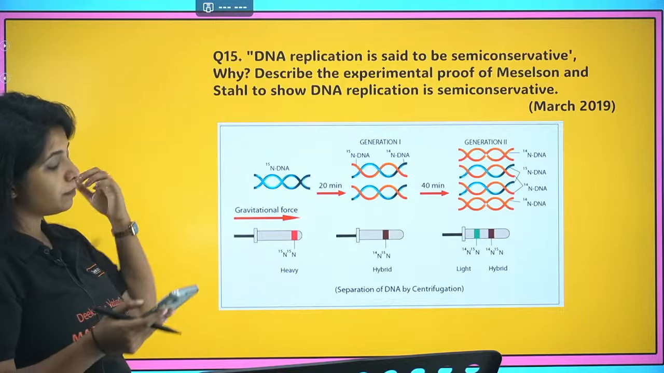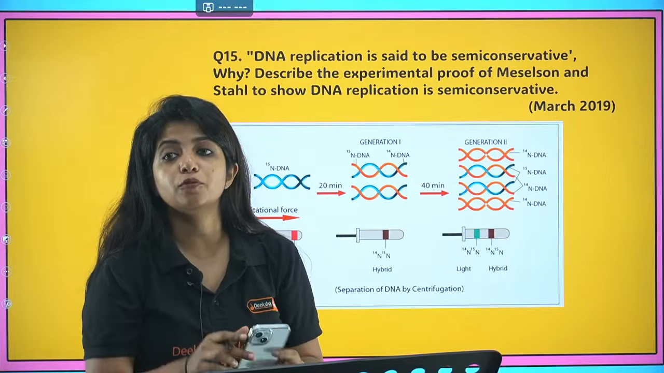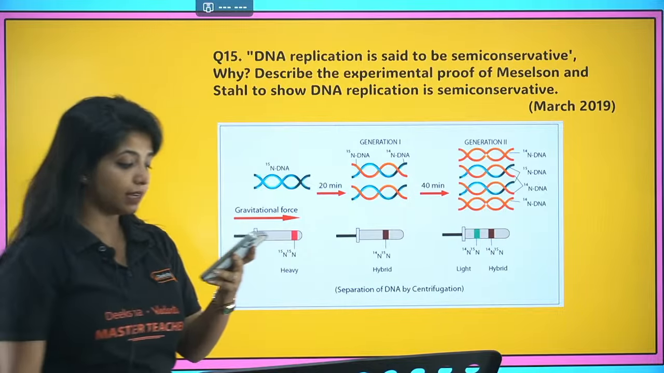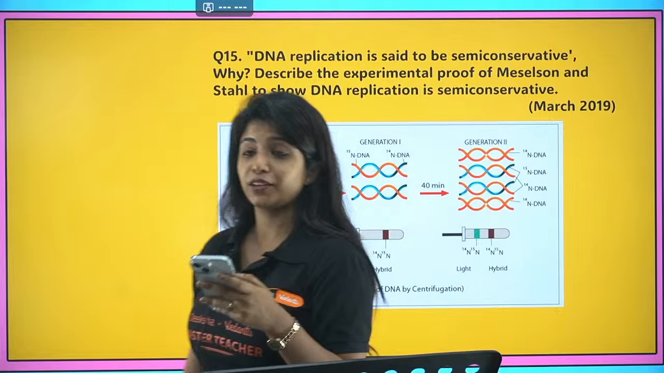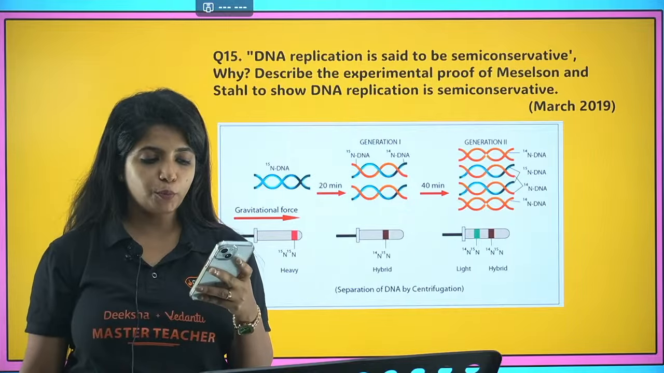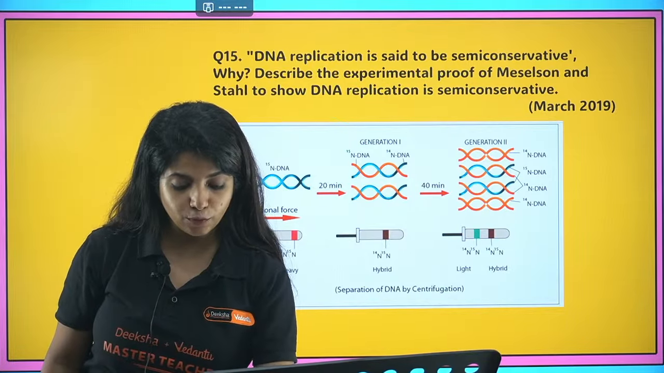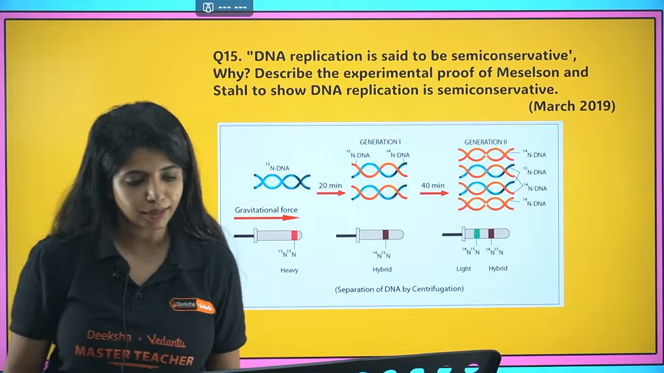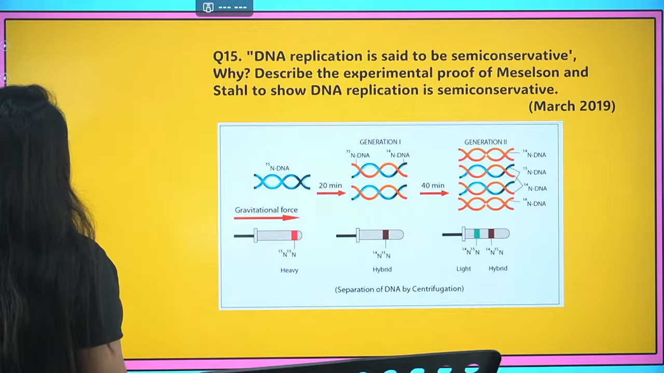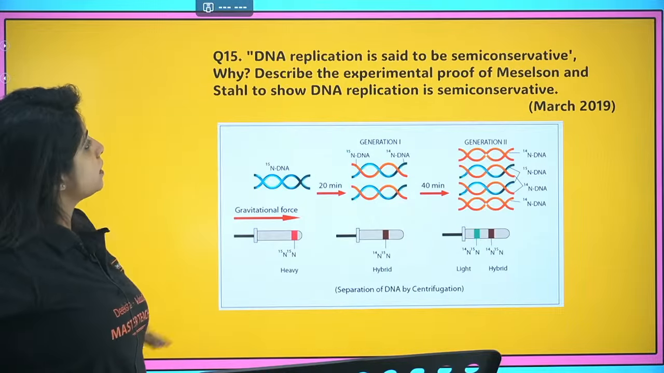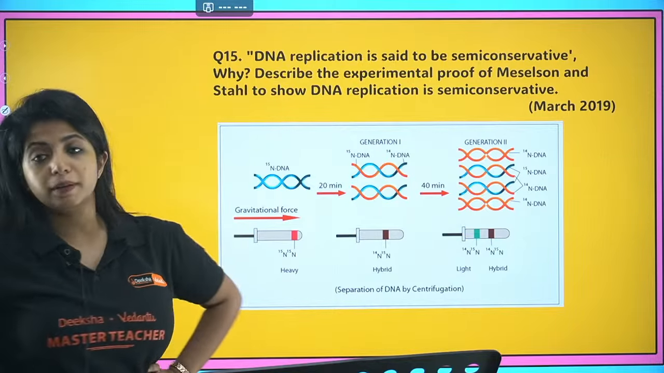DNA replication is said to be semi-conservative. Why? Describe the experimental proof of Meselson and Stahl to show that DNA replication is semi-conservative. Can we only draw that in the answer? You have to explain that also in a few points. It's not like the diagram only would be enough. You would have to explain that a bit. Cool? So, yes.